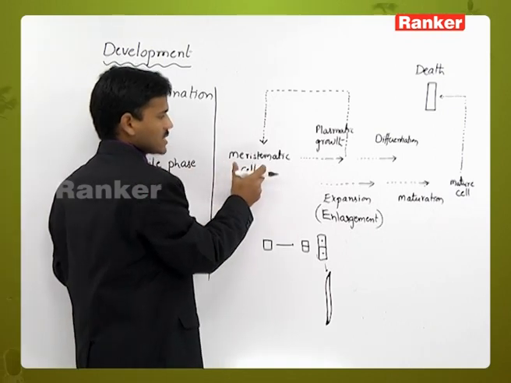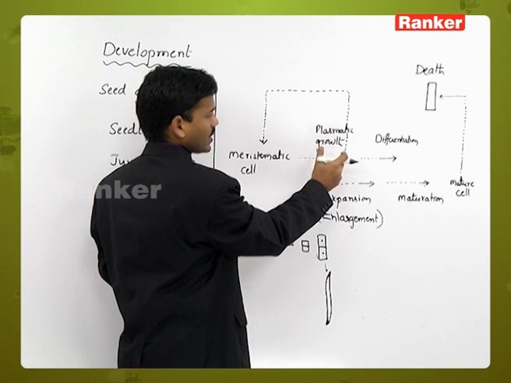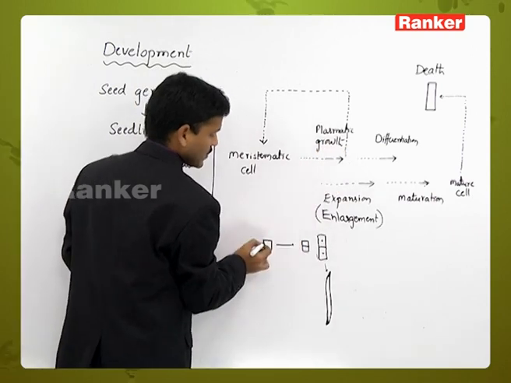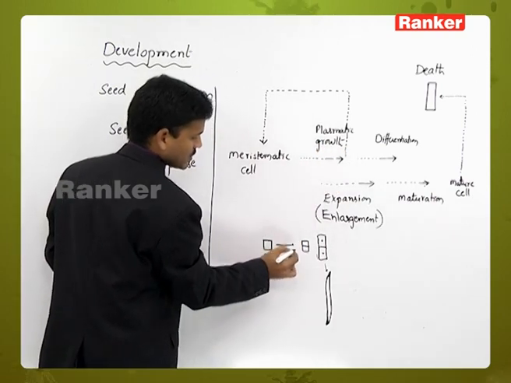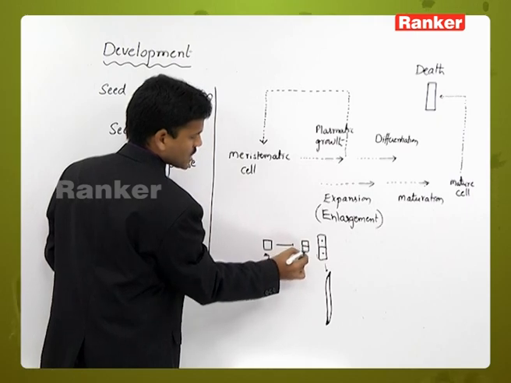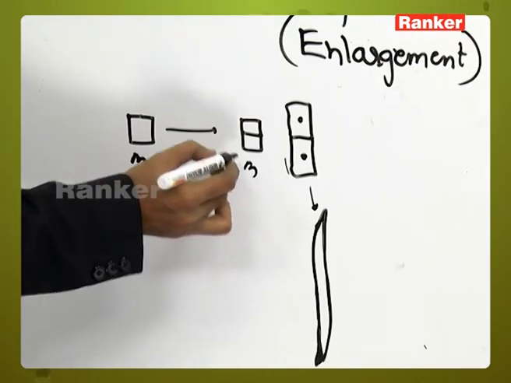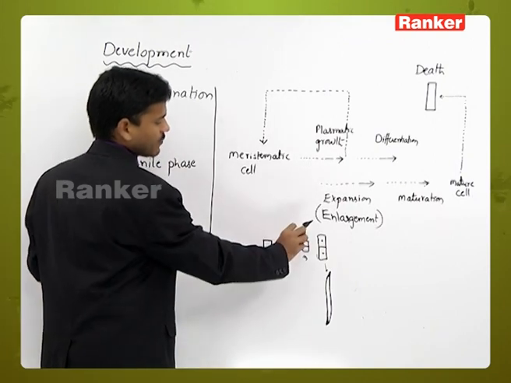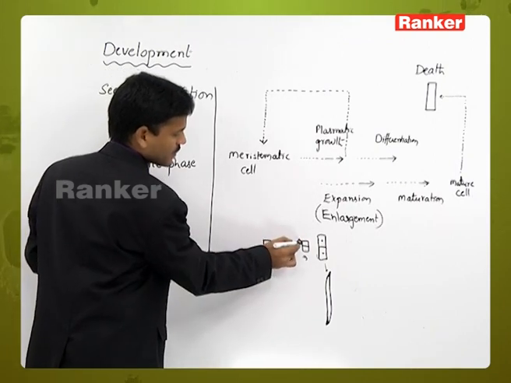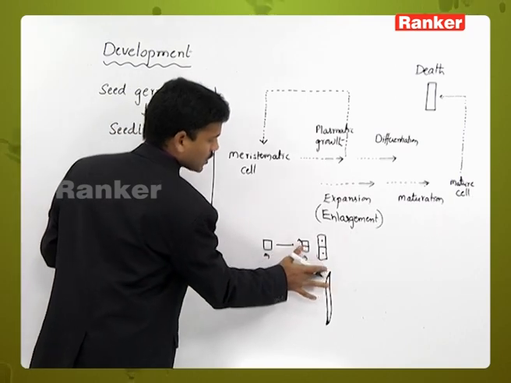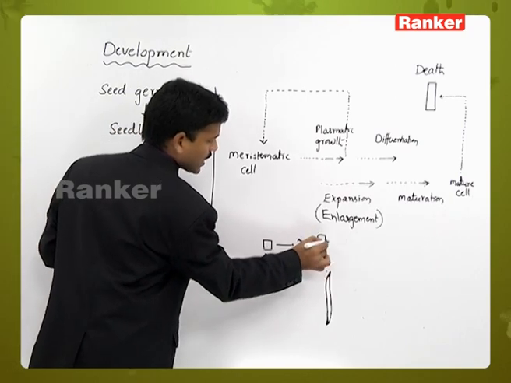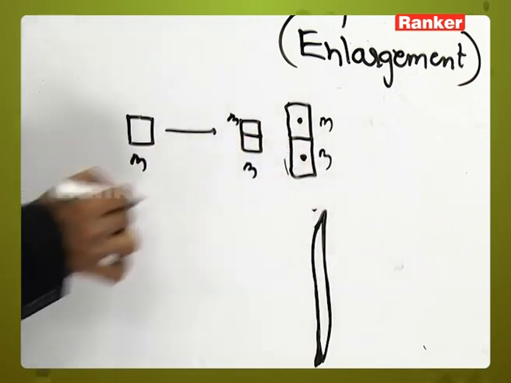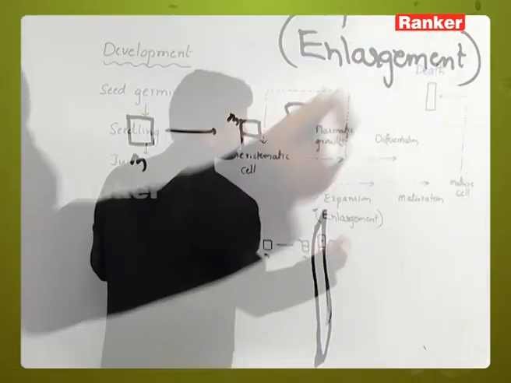Sometimes a meristematic cell produces two cells, and these two cells are meristematic cells only. After cell enlargement, both retain meristematic activity, and they produce the next four cells.